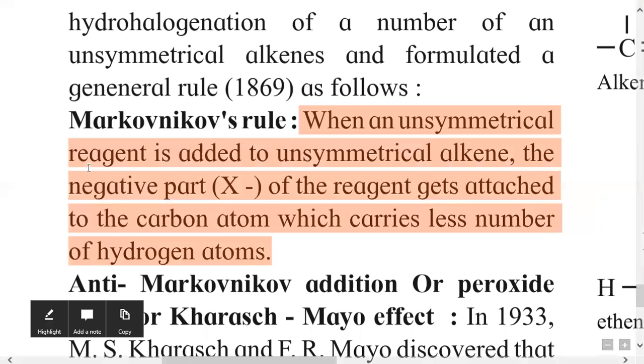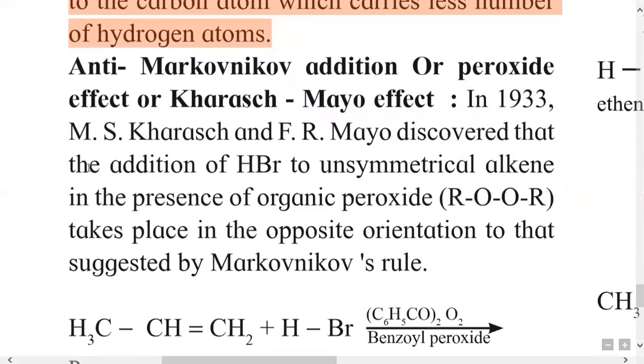When an unsymmetrical reagent is added to an unsymmetrical alkene, the negative part of the reagent, the bromine group, gets attached to the carbon which contains fewer hydrogen atoms. This is the statement for Markovnikov rule.